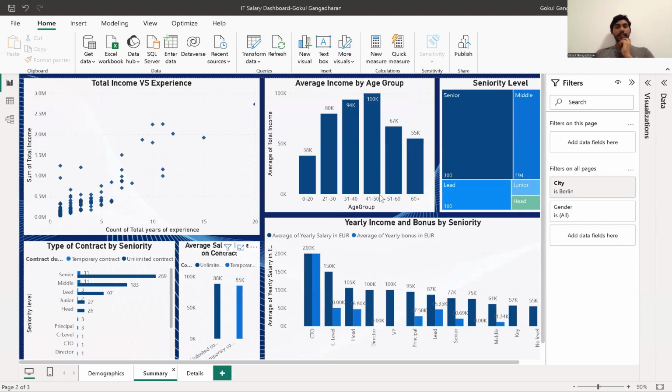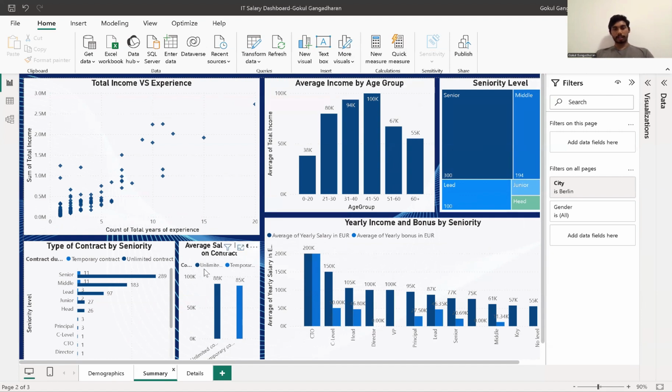Moving on to the summary, here there is a change when we look at the income based on the age group. In Berlin, the age group from 41 to 50 makes a higher yearly income compared to the age group 51 to 60. The age group from 51 to 60 was making more money worldwide, but for Berlin, the age group between 41 and 50 is making much more compared to all the other age groups. And when it comes to seniority, mostly the people are senior level, then middle level, then leads.